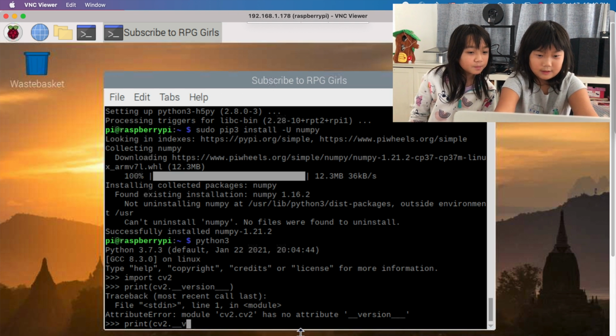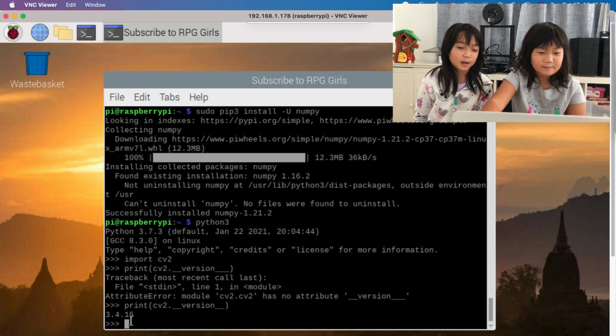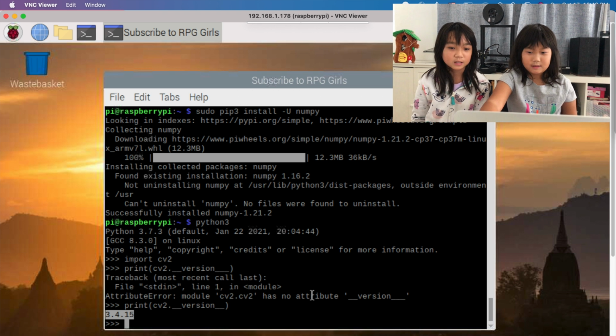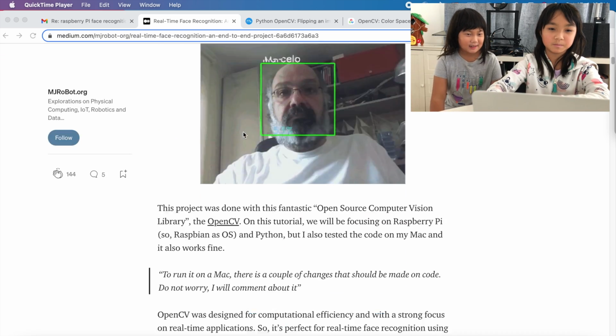Then I'm going to type cv2, dot, two underscores, version, two underscores, parentheses, and press enter. And then that is our OpenCV version. So let's follow this article, real-time face recognition.